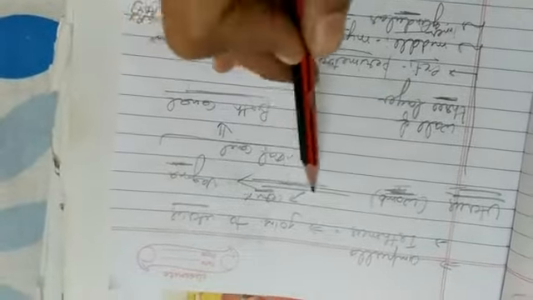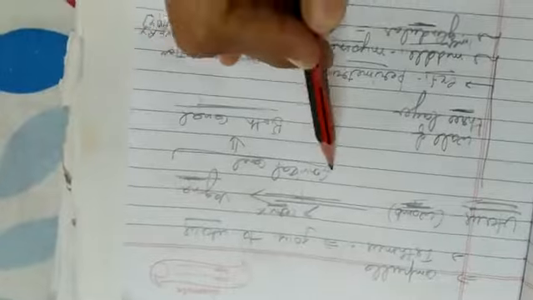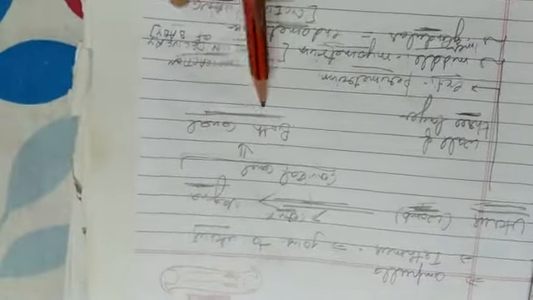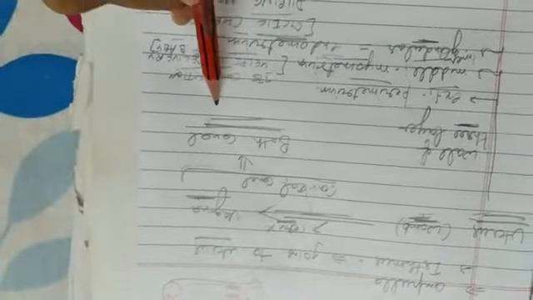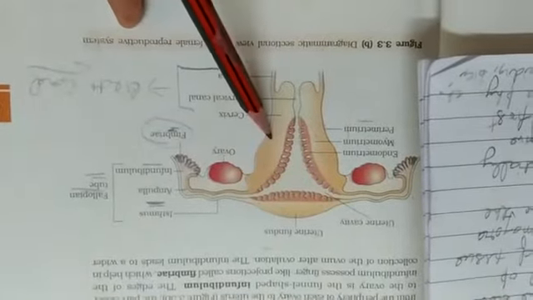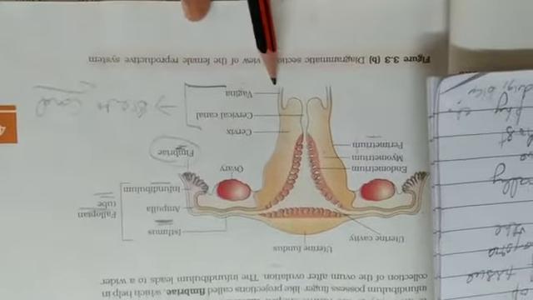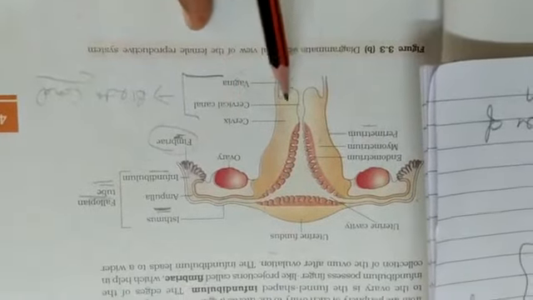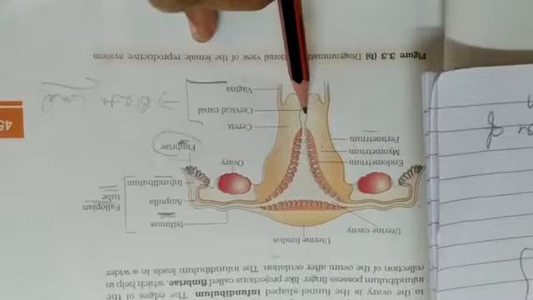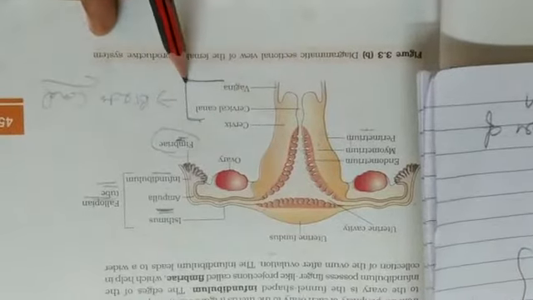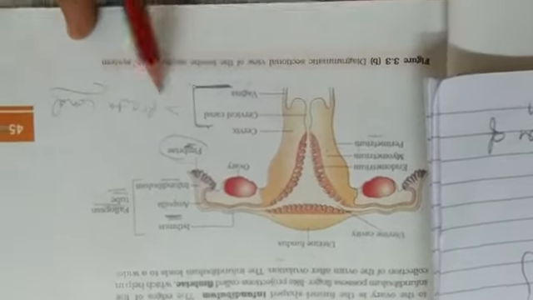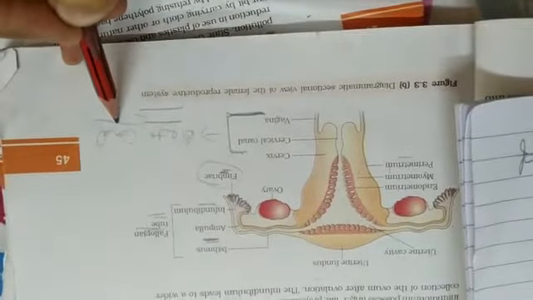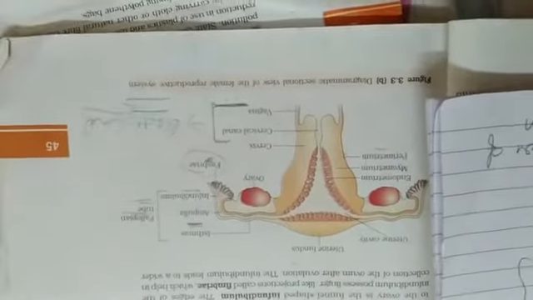Cervical canal plus vagina together, what do we call them? Birth canal. Okay, what do we call it? Birth canal. Now look here. This is the uterus and this is the vagina, and in between there is a cervix, and in the middle of the cervix is the cervical canal. And cervical canal plus vagina together we call the birth canal, that helps in the delivery of the baby.